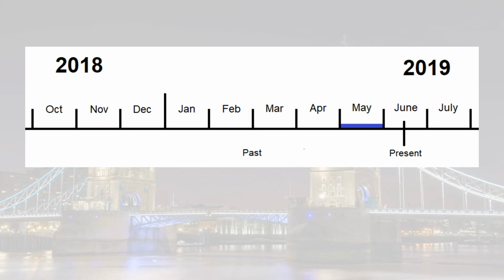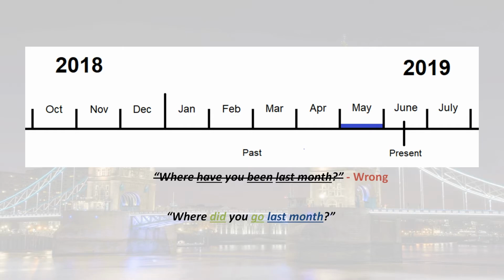Next, let's use this highlighted month. As we are in June, this would be last month. As an example, "Where have you been last month?" This is actually wrong. You can't use present perfect here because we are using the word "last" and it doesn't connect to the present. Instead, we need past simple, even though we are talking in general. "Where did you go last month?"